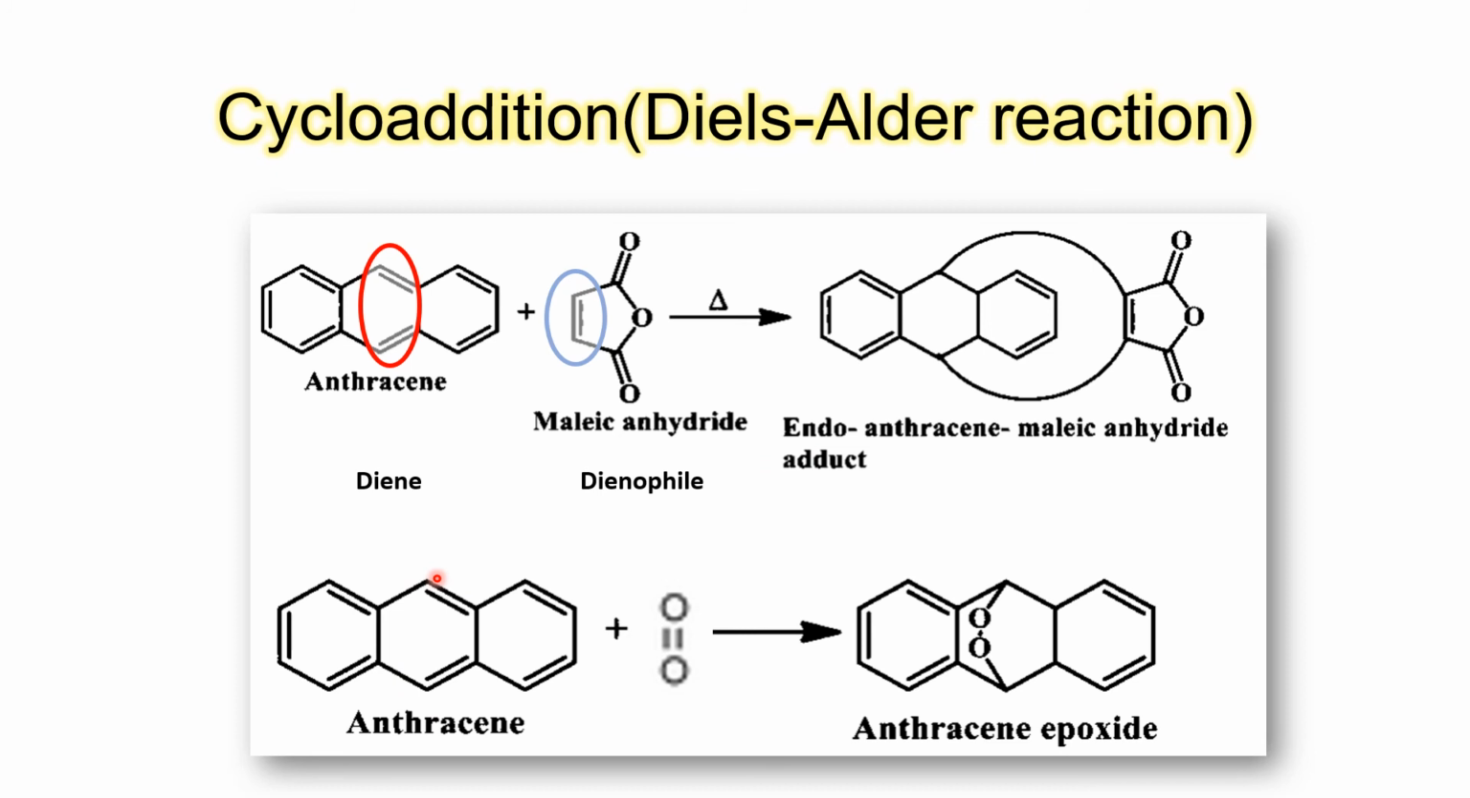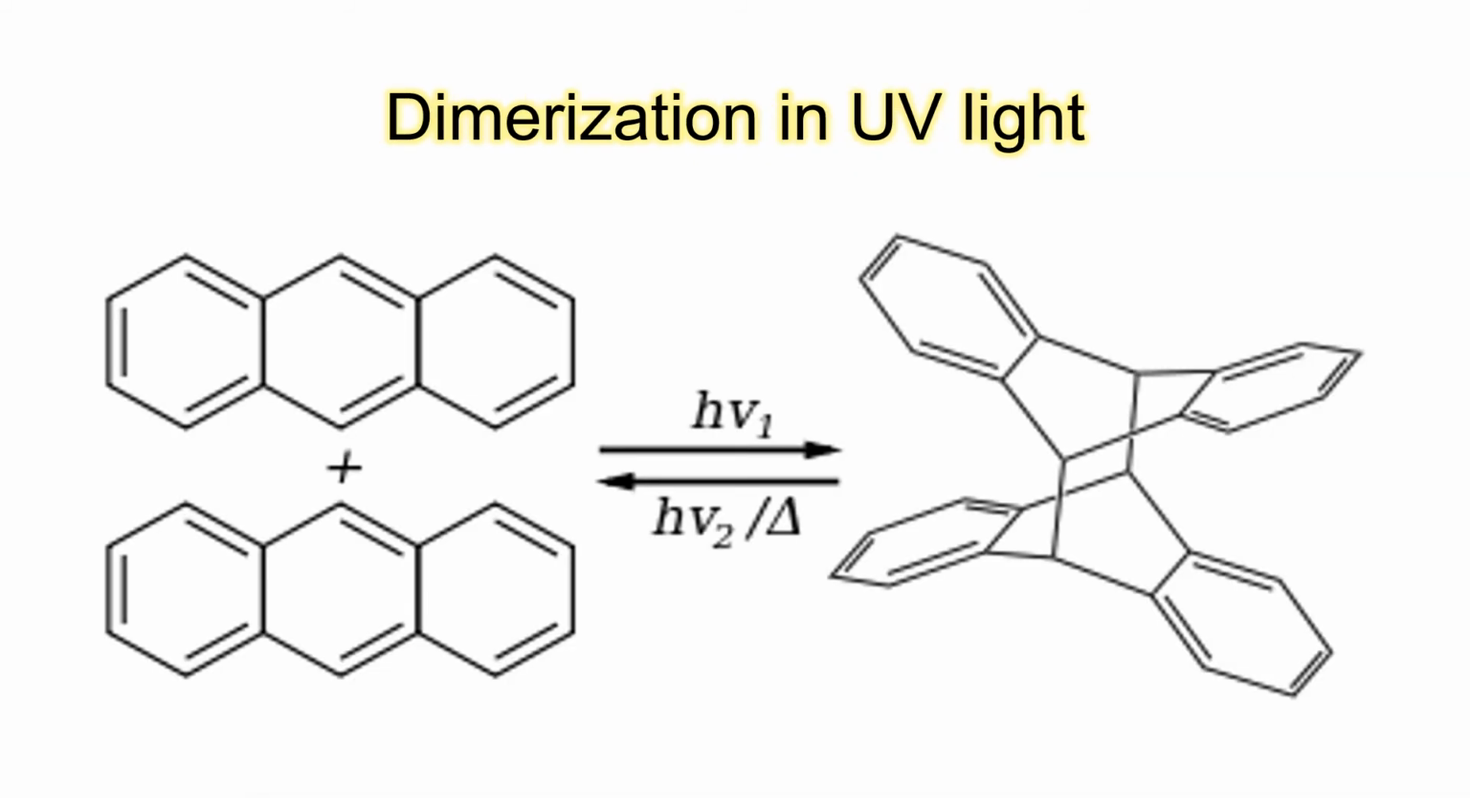Similarly, anthracene as a diene can react with oxygen molecule in the singlet state to get an endoperoxide. So directly this dienophile gets added between these two carbon atoms. In presence of UV light, anthracene is known to dimerize. So two molecules of anthracene combine together like a cycloaddition reaction to form a dimer.